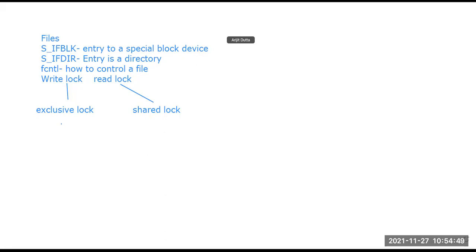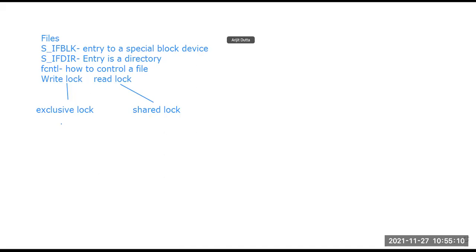So here we are going to discuss some commands that we have discussed previously, in the beginning, right? While we were talking about the commands, we said this command has this purpose, that command has that purpose. So in this file section, we are going to rewrite or remember those things again, right?